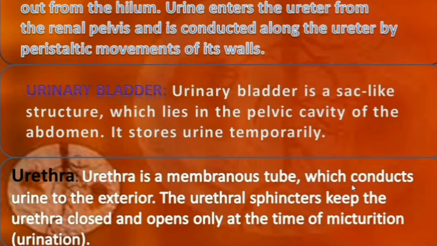Then the urethra. The urethra is a small membranous tube which is attached to the urinary bladder and helps to excrete the urine out. As we studied for the rectum or anus, there is a sphincter of muscles which keeps the urethra closed. When the urine has to be excreted, the muscles relax for the elimination of urine. The process is called micturition.